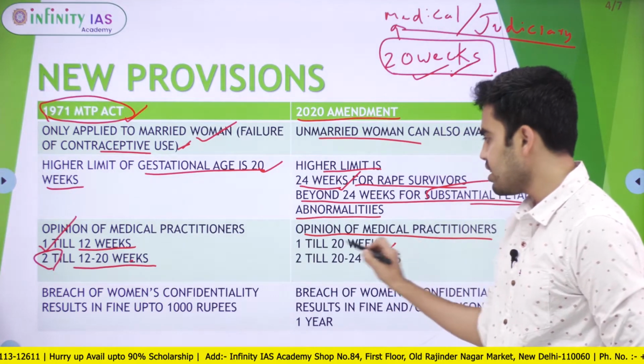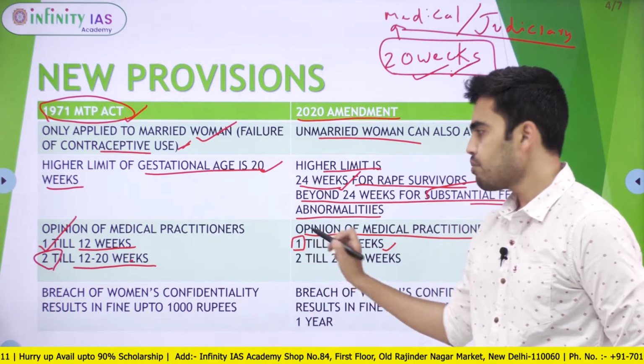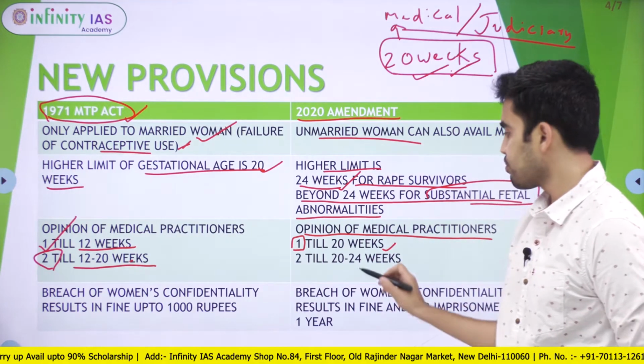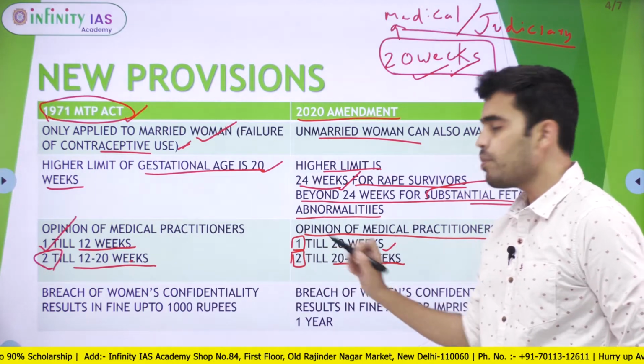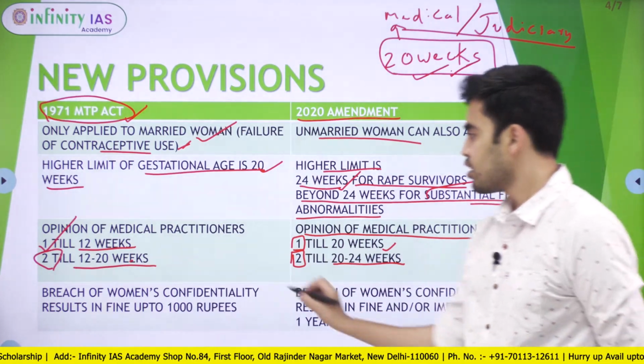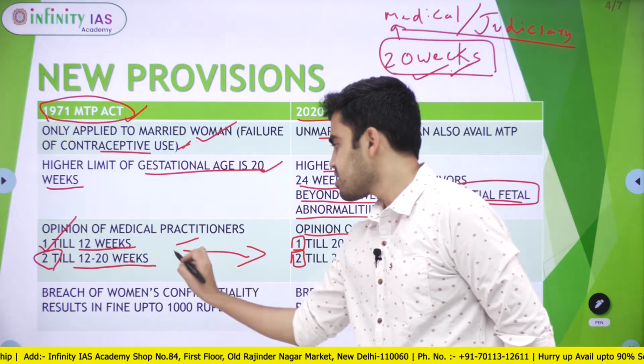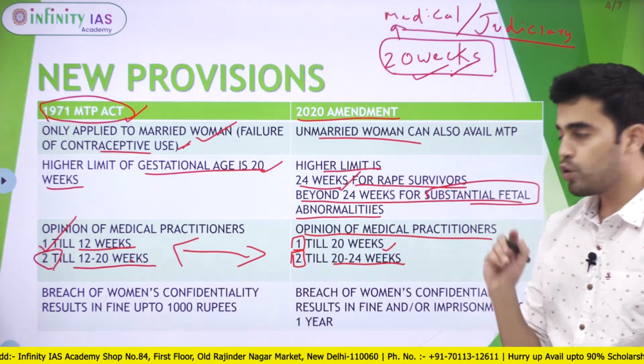So till 20 weeks, the opinion of 1 medical practitioner is enough. From 20 to 24 weeks, the opinion of 2 medical practitioners is required. So this is the difference that has been brought under the new Amendment Act.